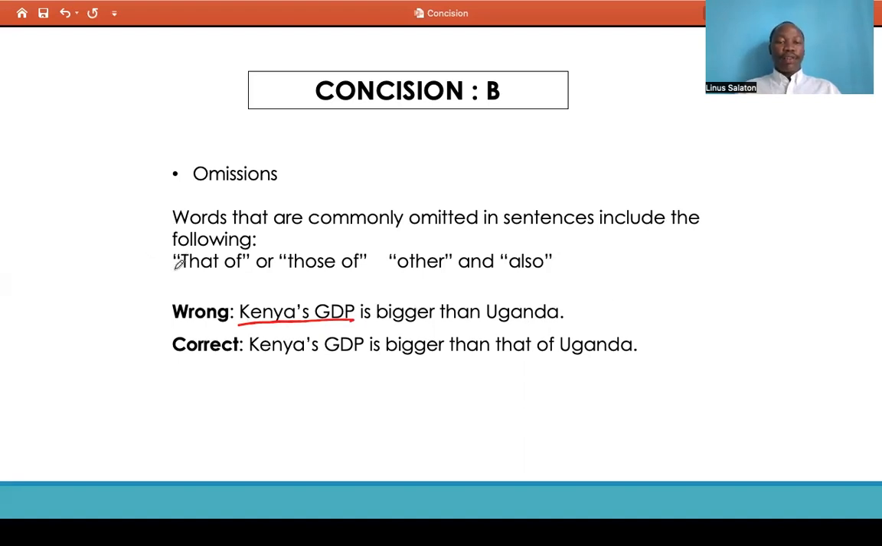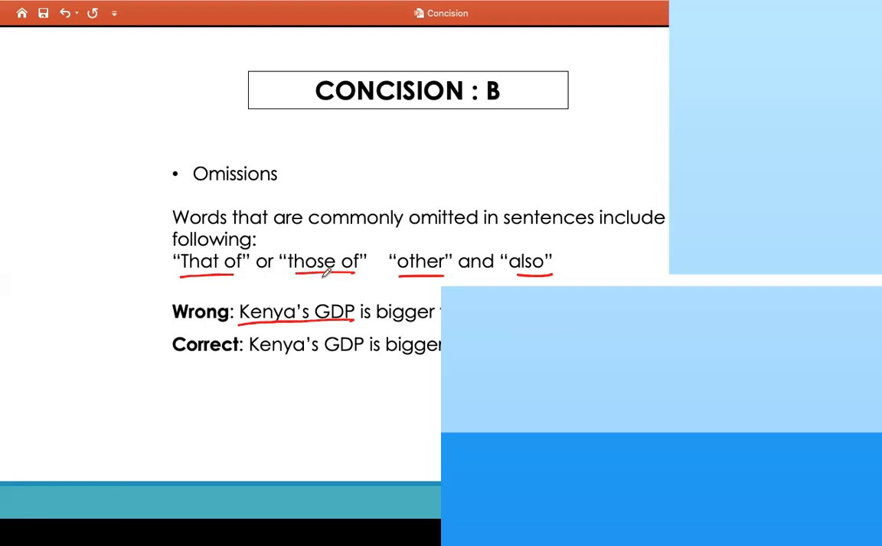So avoid omitting words like that of, those of, other, and also, because you could end up making wrong comparisons or creating a different meaning from what we were actually trying to communicate initially.